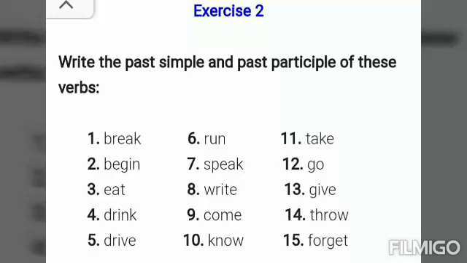I hope things are clear. Three boxes: first box, first column, first form of verb. Second column, second form of verb. Third column, third form of the verb will come.